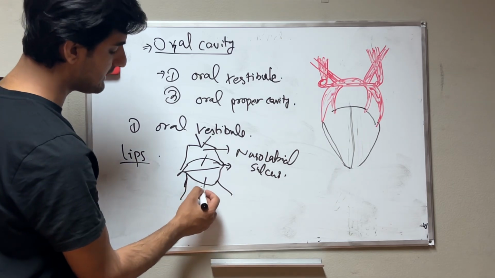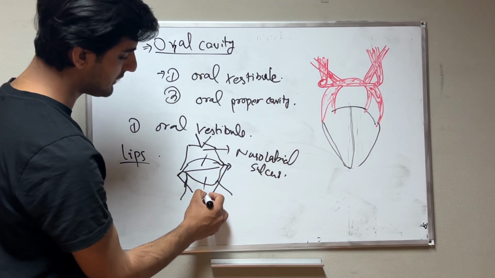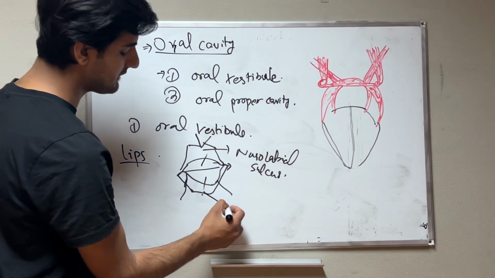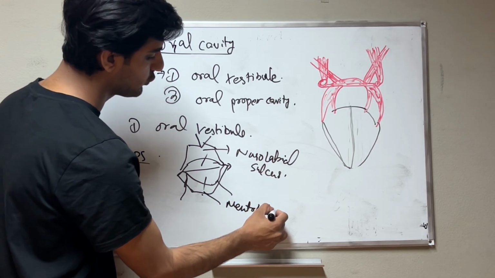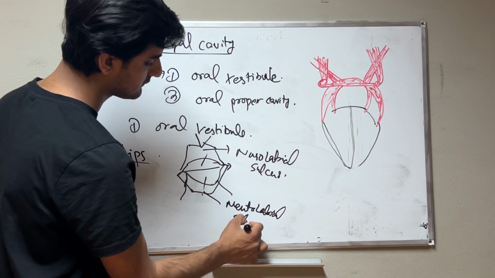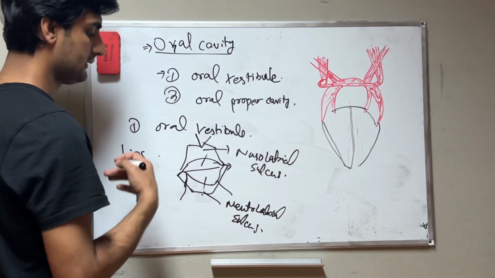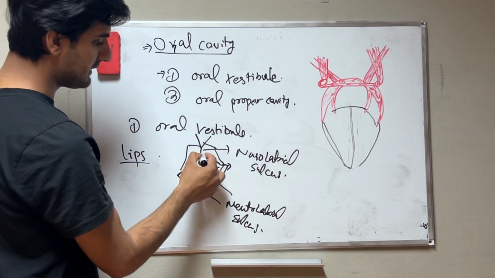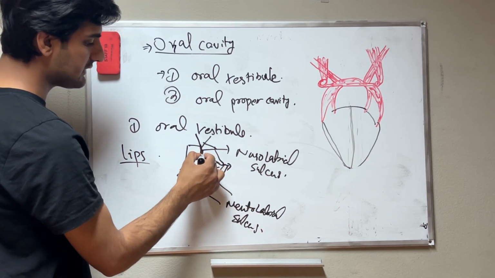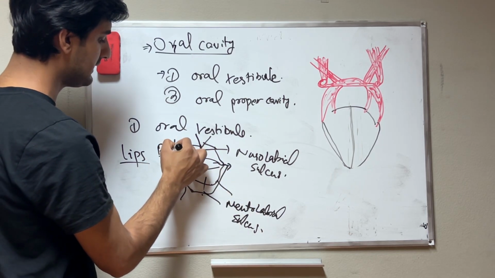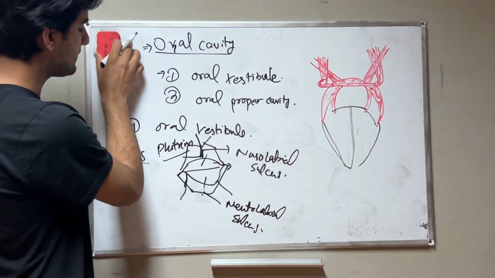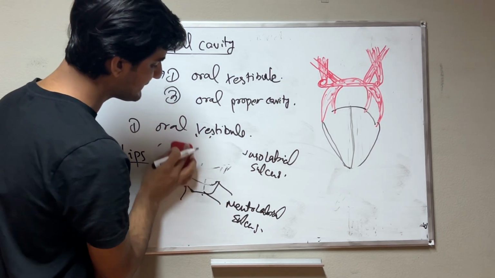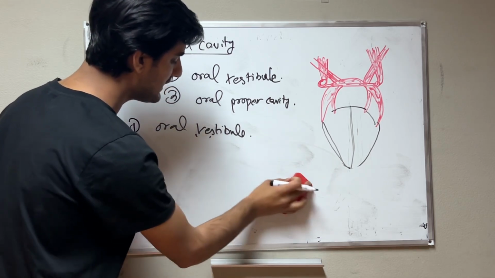And here on the chin side, we can say this is the mentolabial sulcus. And here between the nasolabial sulcus, this is the philtrum. This is not our topic, but I just want to tell you about the lips and the area around them.